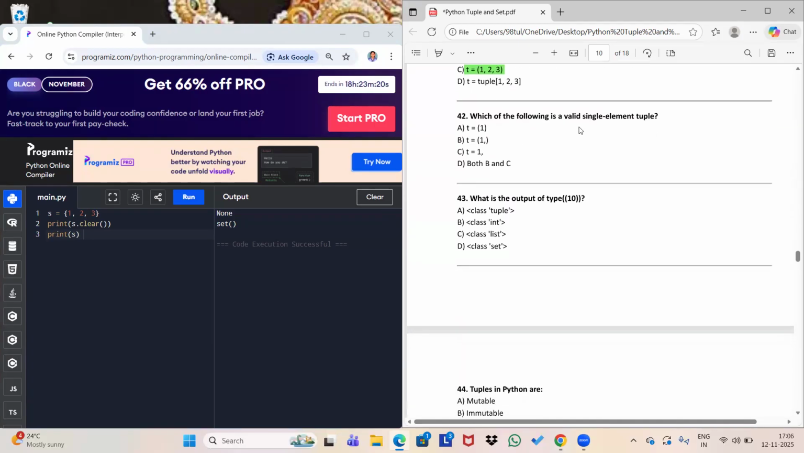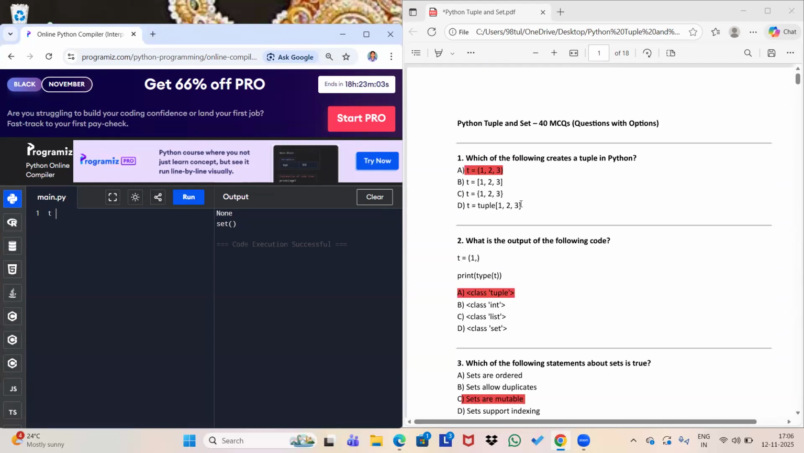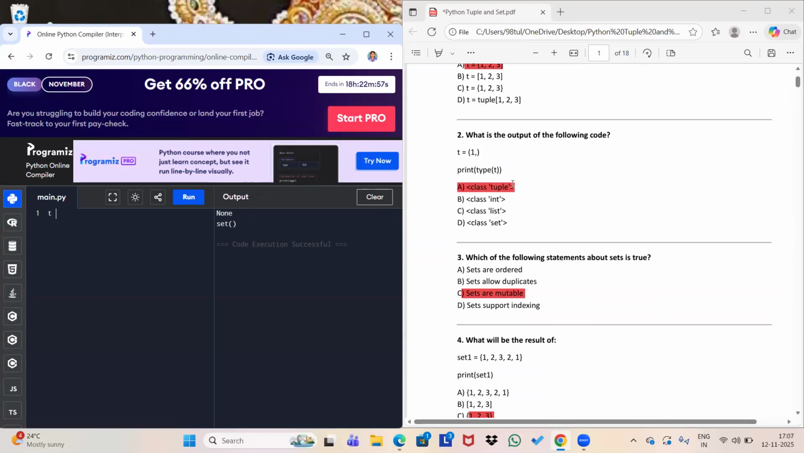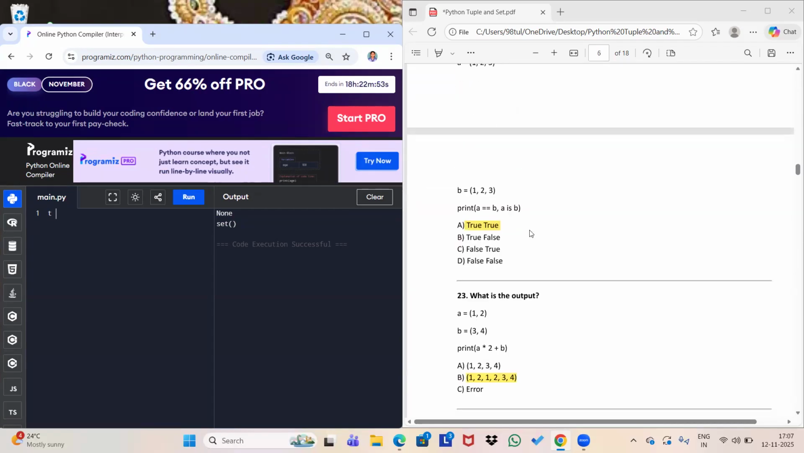Next, which of the following is a valid single element tuple? Suppose I am creating a tuple like T. This is a repeated question; I have already discussed it in question number 2. We have to give a comma, otherwise it will be considered as a function. So the answer will be 1.